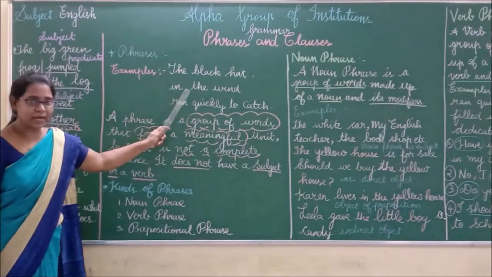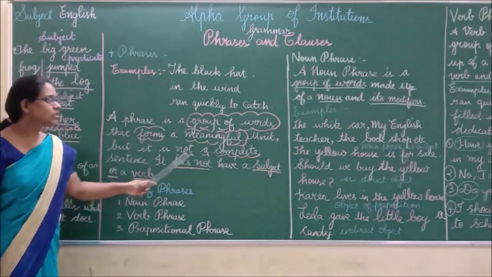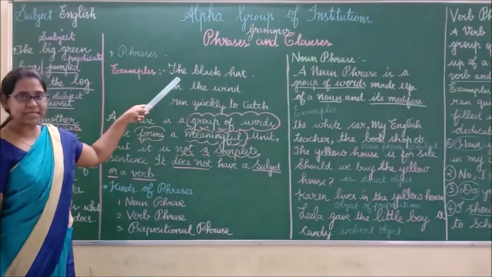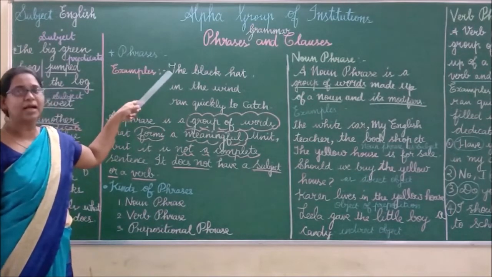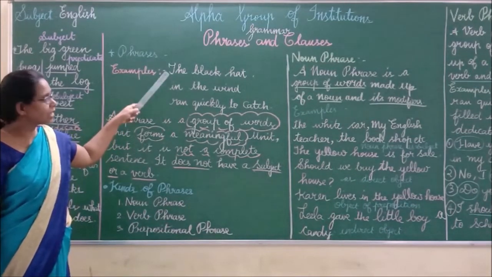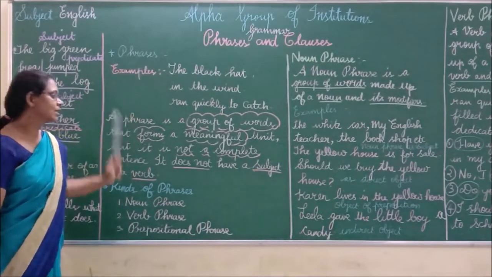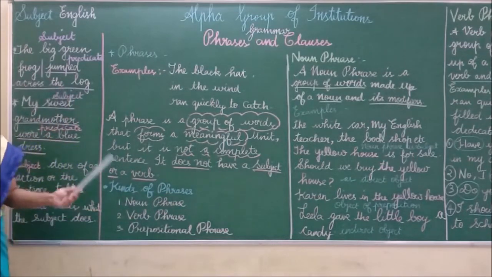Is it meaningful? Yes, but it is not a complete sentence. The black hat is not a complete sentence. It gives a meaning, but it does not have a subject or a verb.